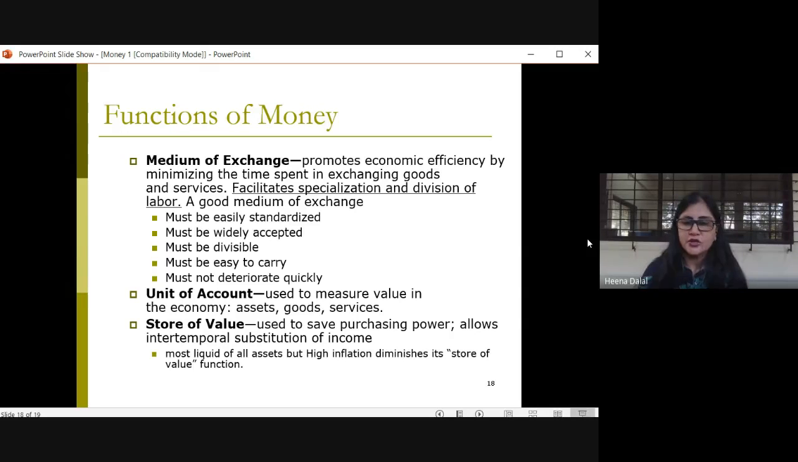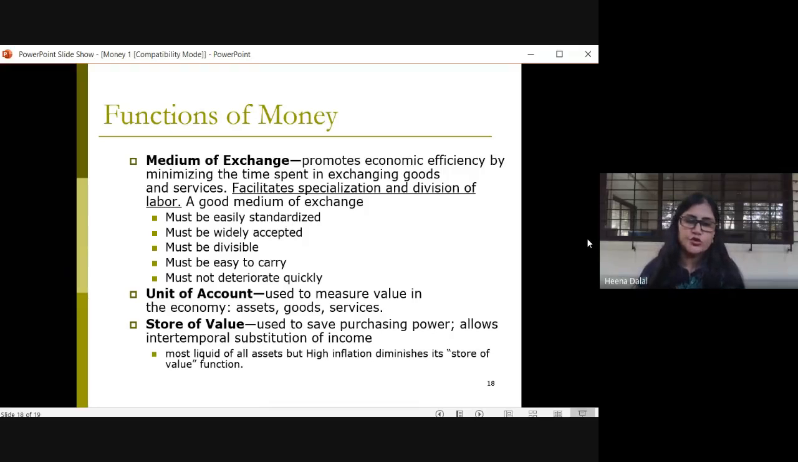It is very, very easy to carry, right? I told you all that it can be stored for a long period of time, meaning it does not deteriorate quickly, correct? It is widely accepted. It can be easily standardized also. Then it is considered to be a unit of account. Now, how is it possible? Because money is used to measure value in the economy, right? It helps in measuring assets, goods, services easily, which was not possible in the barter system.